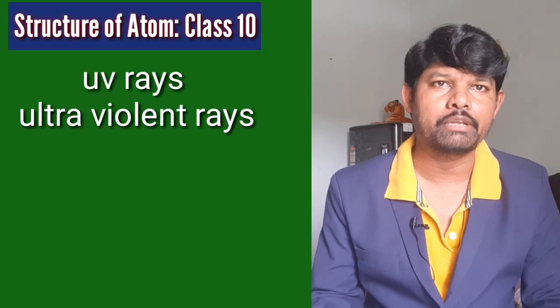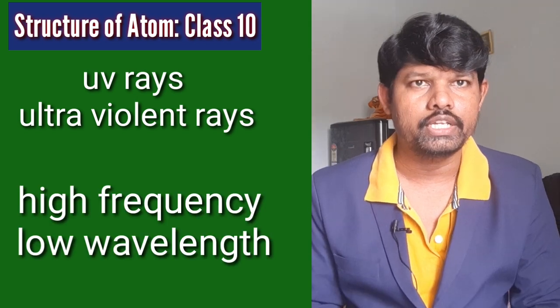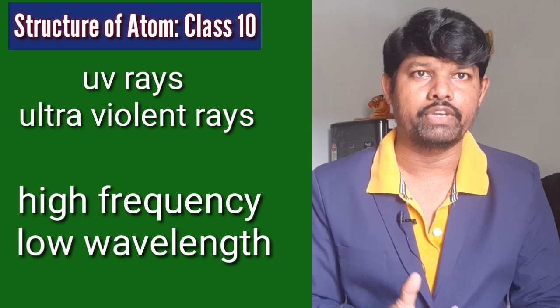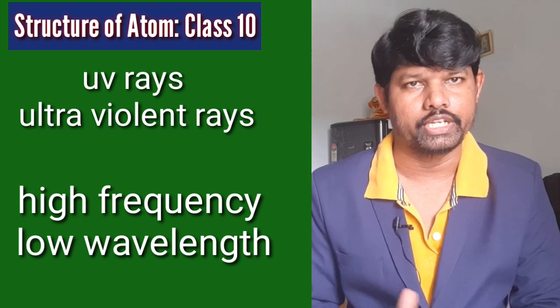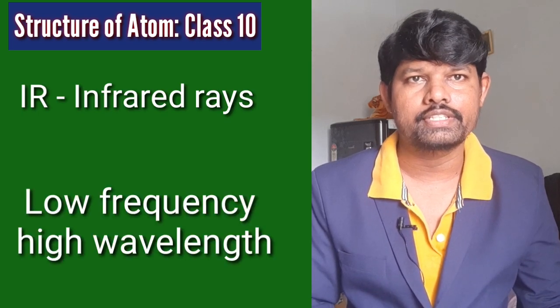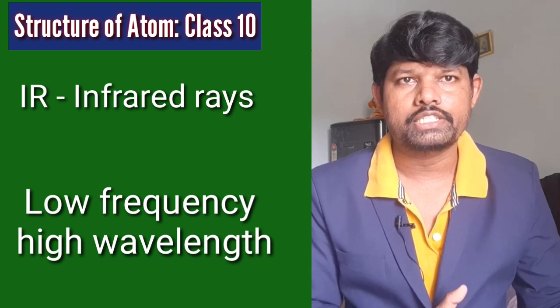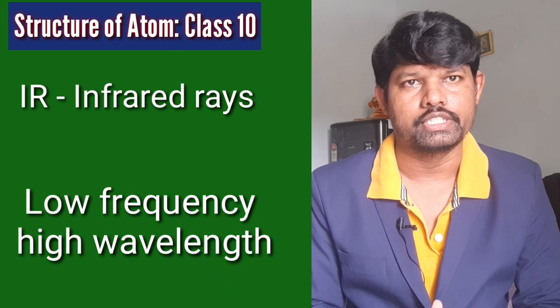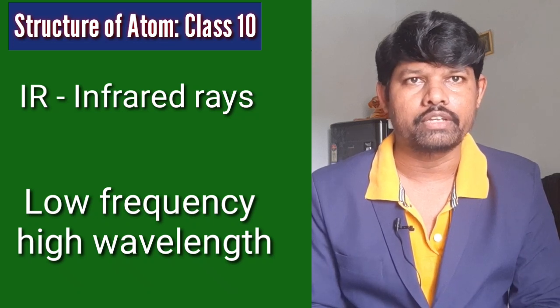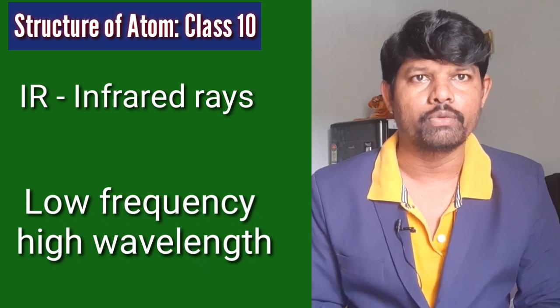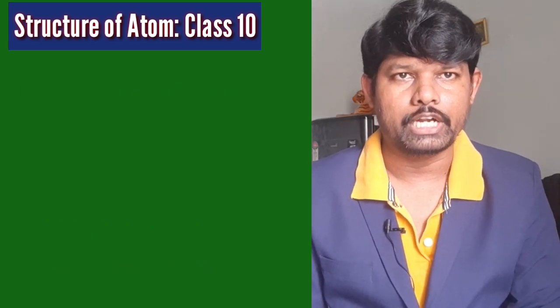High energy is nothing but high frequency and low wavelength. Wavelength is very short and frequency is very high for UV rays. And IR rays have less energy because of the highest wavelength and low frequency. Wavelength we already discussed in the previous section. If you have not seen it, go and watch there. So this is about the electromagnetic spectrum.